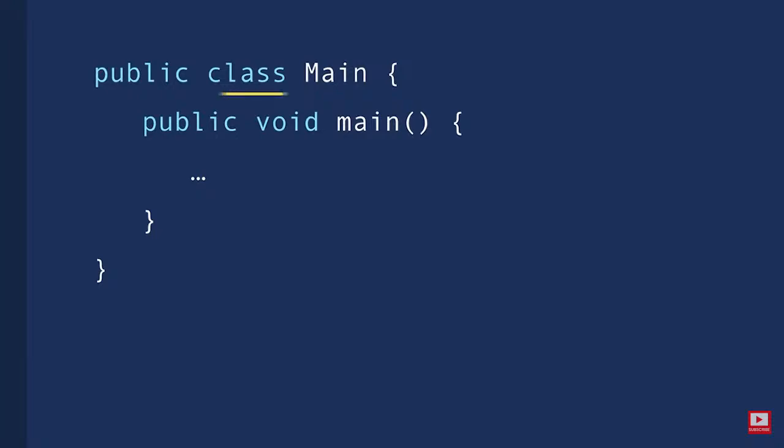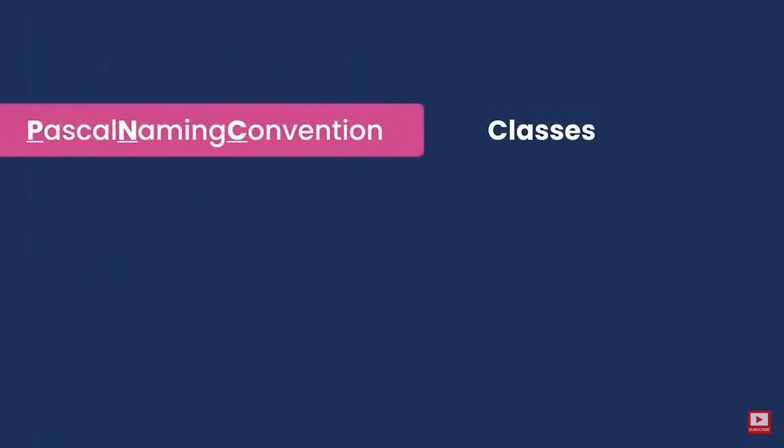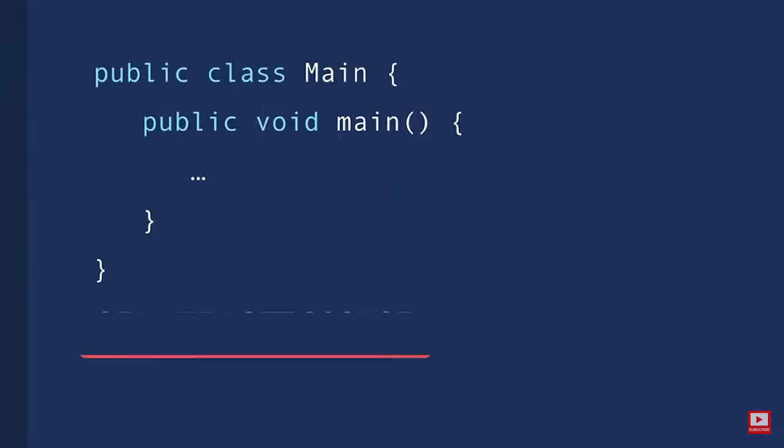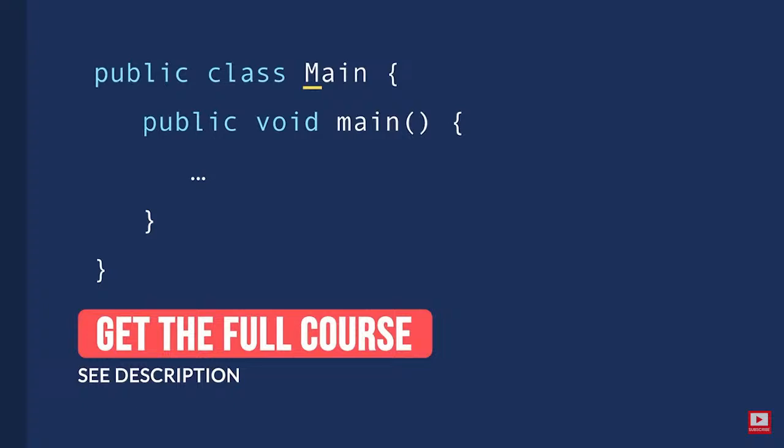At a minimum, we have a main class, and inside this main class, we have the main method. Now, you might be curious why we have a capital M in the name of this class. Because in Java, we use different conventions for naming our classes and our methods. To name our classes, we use the Pascal naming convention, and that basically means the first letter of every word should be uppercase. In contrast, to name our methods, we use the Camel naming convention, and that means the first letter of every word should be uppercase except the first word.